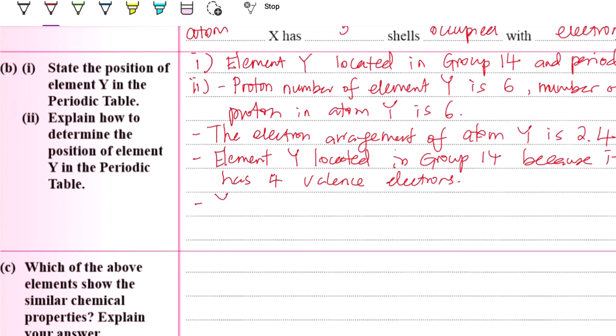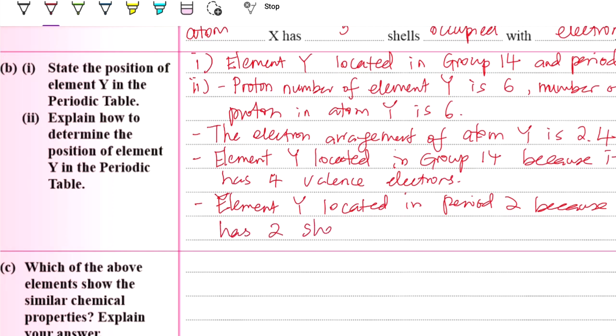Then element Y is located in period 2 because it has 2 shells occupied with electrons. Okay, so this is how you explain or answer the question in the essay part.